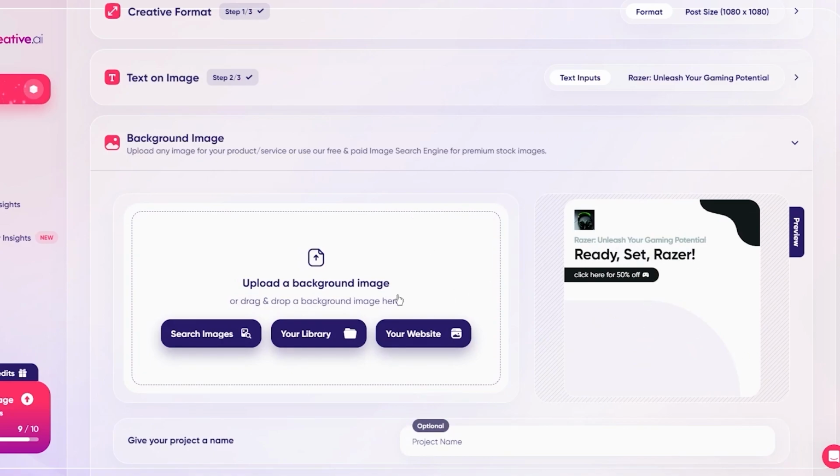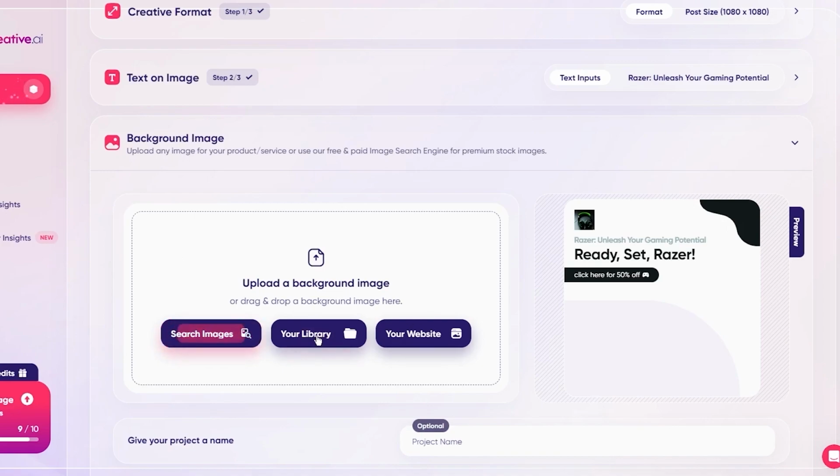And as you can see, as you're doing all these things, on the right hand side you can also see the preview. So there's our logo for Razer. There's our main title, Razer, Unleash Your Gaming Potential. And there's our punchline, Ready, Set, Razer. And then you have your CTA, which is pretty incredible. Ads and previews on the right hand side. Really great stuff. Now, also, do remember to be very creative when you're doing this stuff because this is really important to go with. Now, you also have a background image that you can upload.